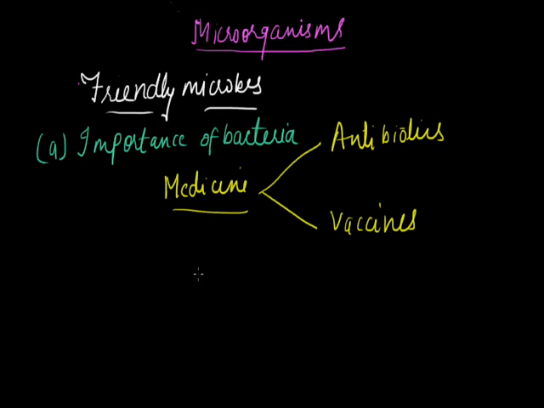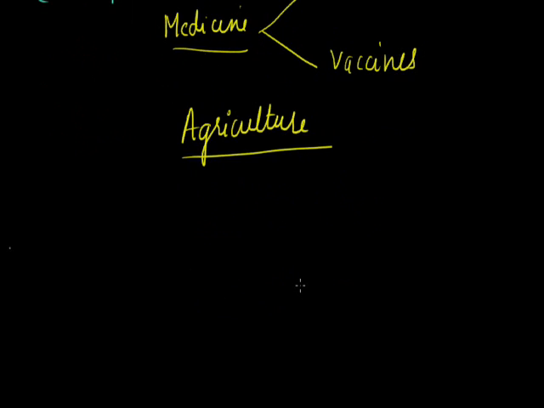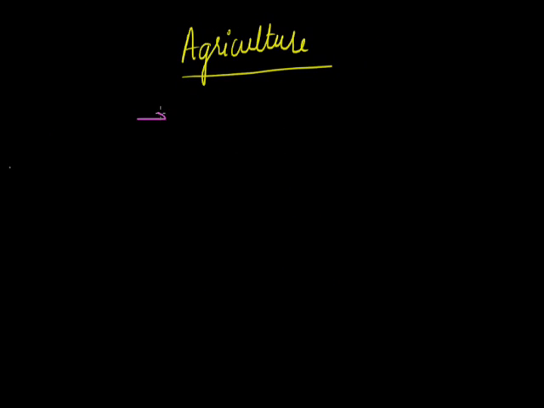Bacteria are also useful in the field of agriculture. In agriculture, bacteria play many roles, which are as follows. First important role, it cleans the environment.